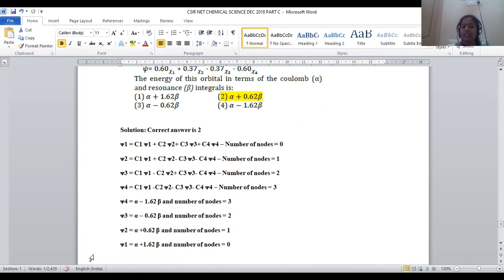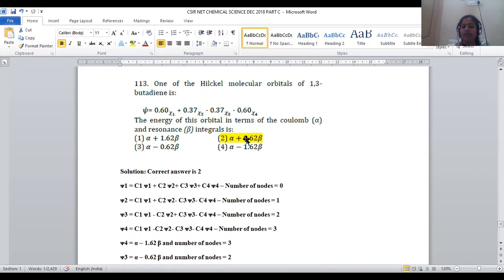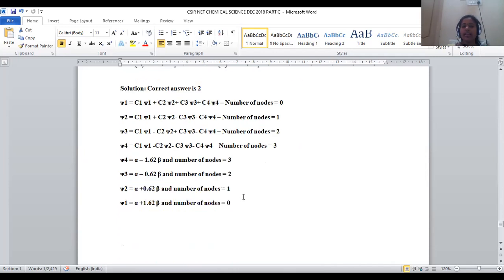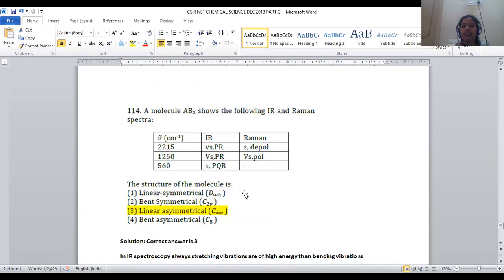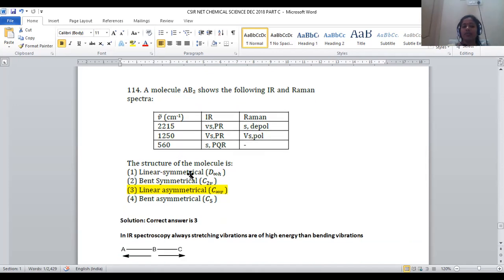For this, we have predicted its energy. That's the reason why it will be option number 2. Let us move on to question number 114. The molecule AB2 shows the following IR and Raman spectra. The IR and Raman spectra values are provided to us, and it is very familiar and convenient for us to go with the IR frequency values, right?